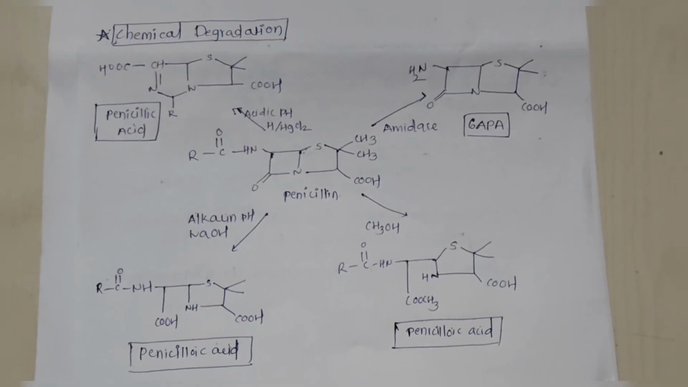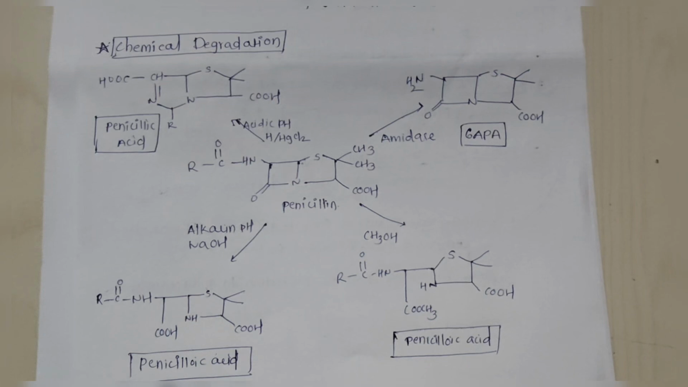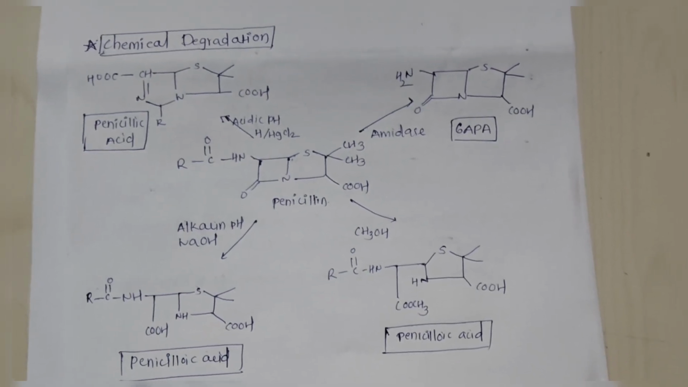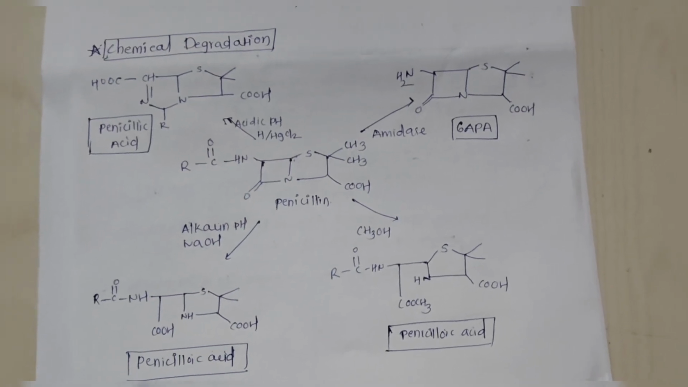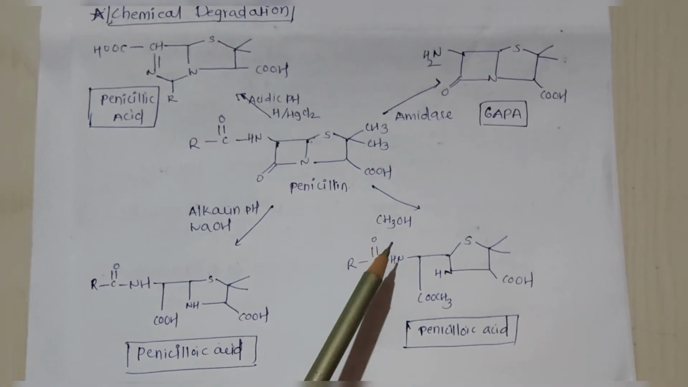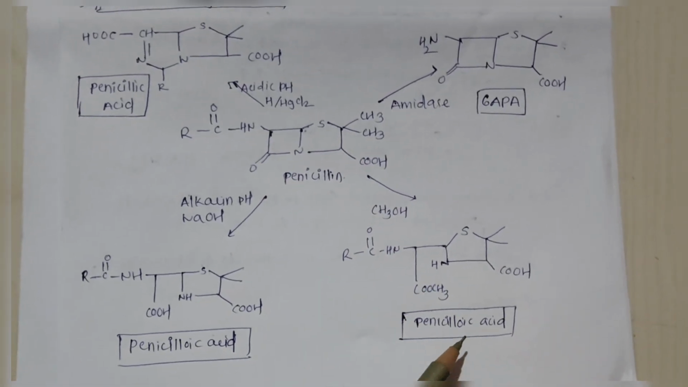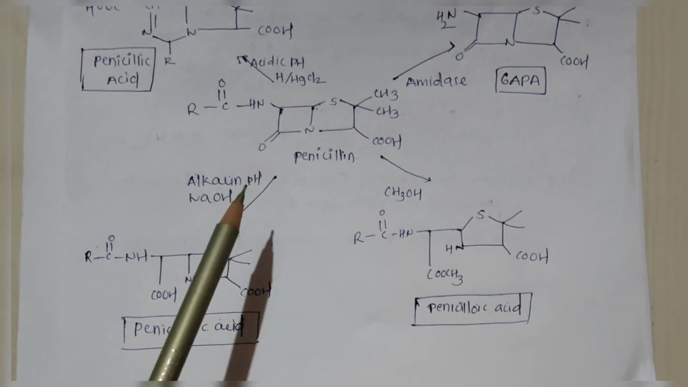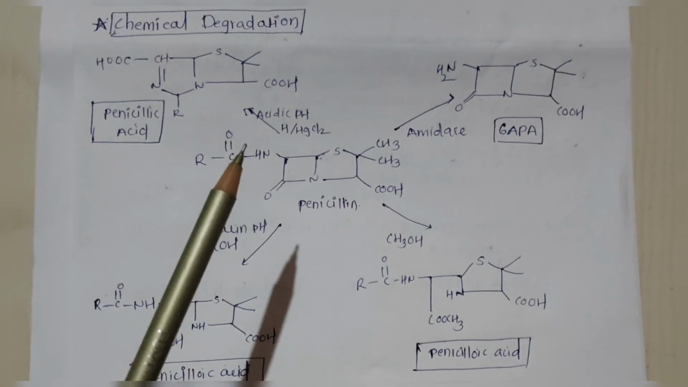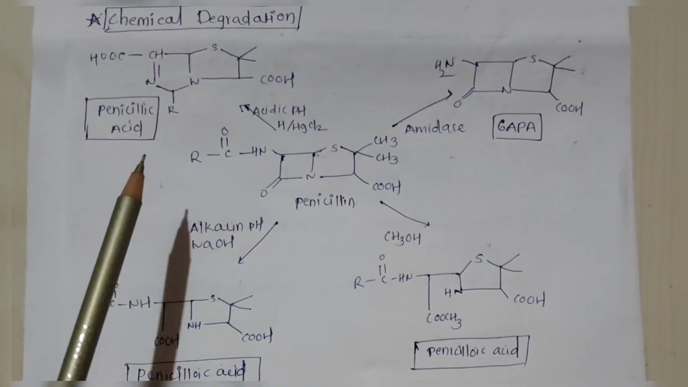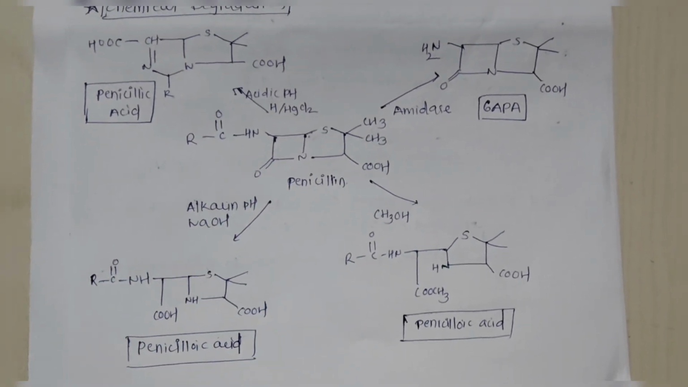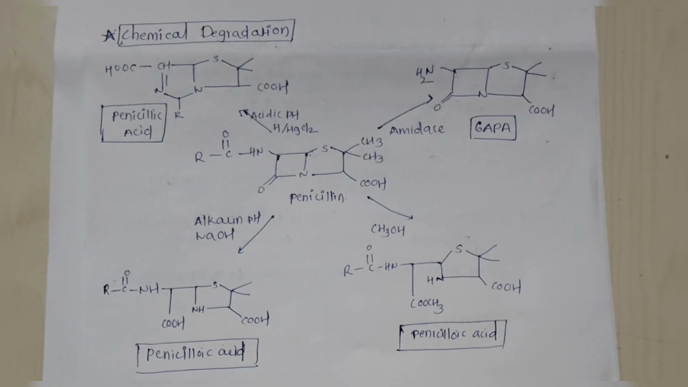Come to chemical degradation. What happens when penicillin reacts with other components or reagents? When penicillin reacts with amidase, it forms 6-APA. When it reacts with CH3OH, it forms penicilloic acid, same as that, but the reagent changes, that is alkaline pH, NaOH. And when it reacts in acidic pH, it forms penicillic acid. You just have to remember these structures and their names. This was all about penicillin.